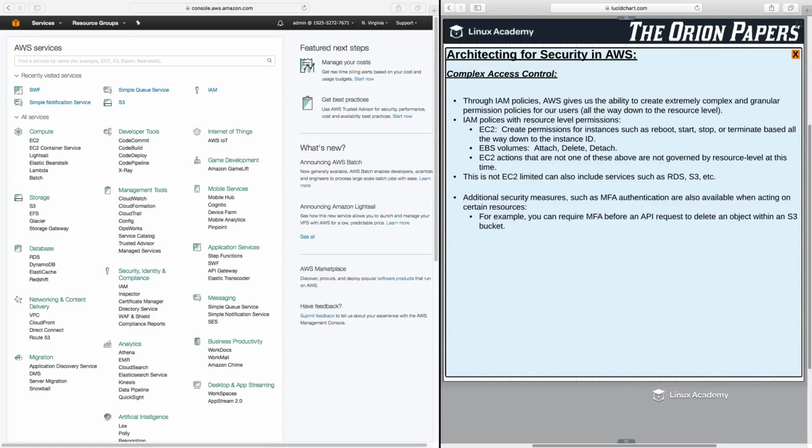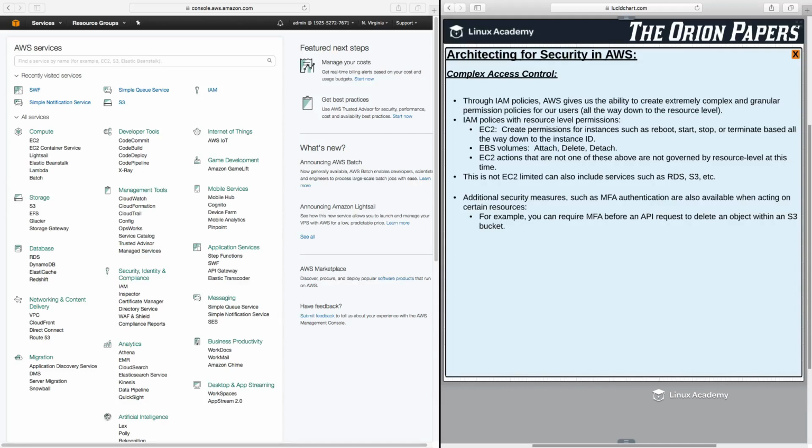Now, this is not just limited to EC2 instances. It can also include services such as RDS and S3, which have the ability to drill down to this type of granularity. And even though I'm not covering those specifics here, I just mention this so that you're aware that you can get this granular with a lot of other services as well.